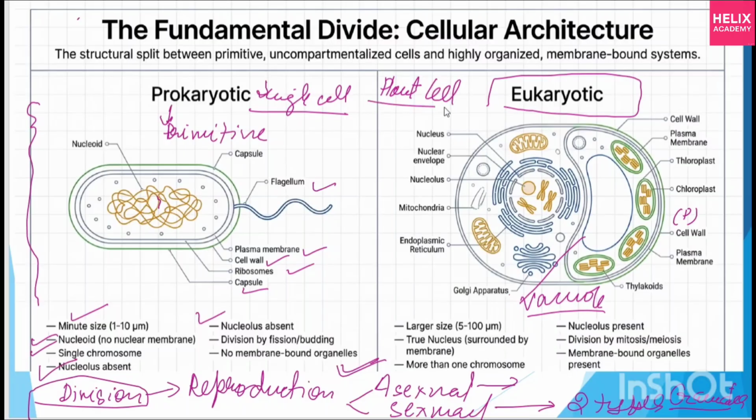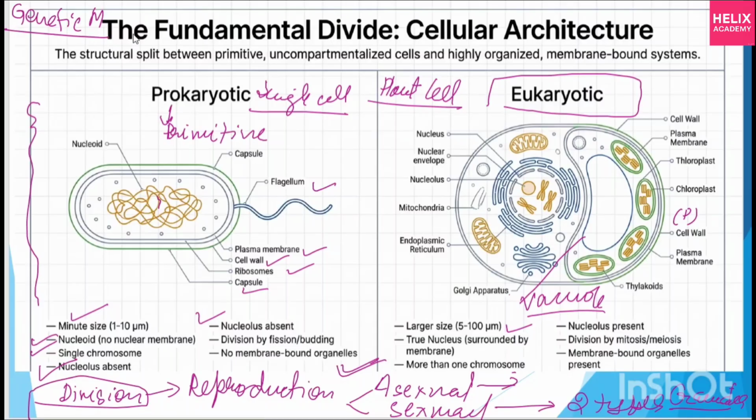They are larger in size, obviously they contain so many cell organelles and everything is enveloped, so they are large, with a true nucleus surrounded by a membrane. Obviously the nucleus is true and it contains genetic material. They are trying to show us the genetic material, that is chromosomes, more than one chromosome. In prokaryotic there is one chromosome, but in eukaryotic, chromosomes are the genetic material.